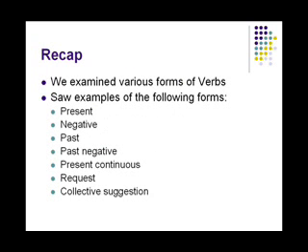In this lesson, we examined various forms of the verbs. We saw examples of the following forms: present tense, shimasu; negative, shimasen; past tense, shimashita; past negative, shimasen deshita; present continuous, shite imasu; request, shite kudasai; collective suggestion, shimasho.